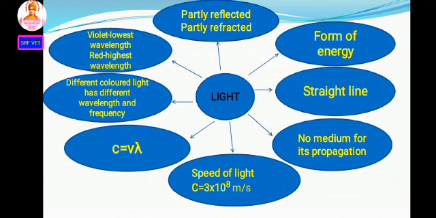The next point, different color light has different wavelength and frequency. For example, red color has a different frequency and wavelength, then yellow color has a different frequency and wavelength. The next point, among visible light, there are 7 colors. Violet light has the lowest wavelength, red light has the highest wavelength.